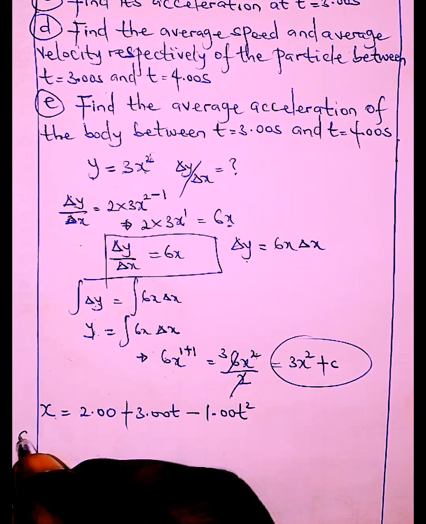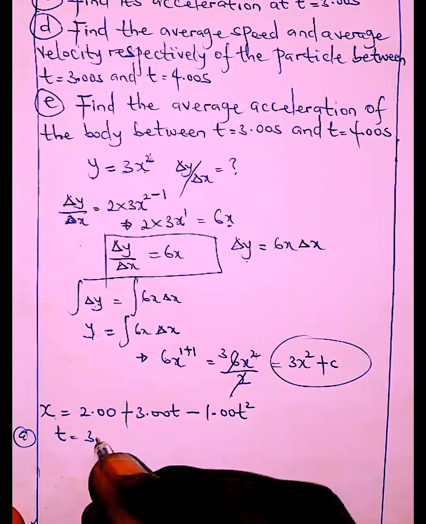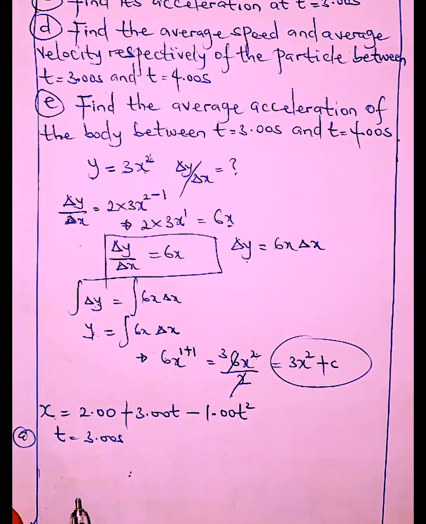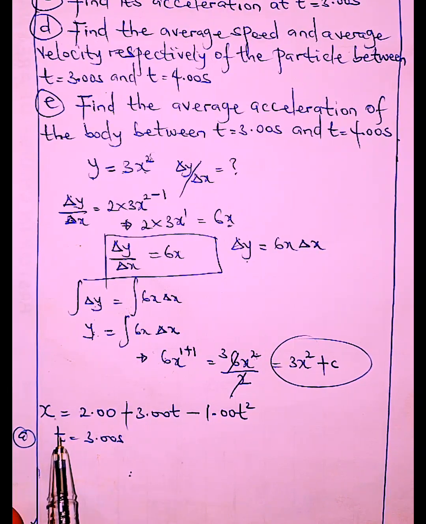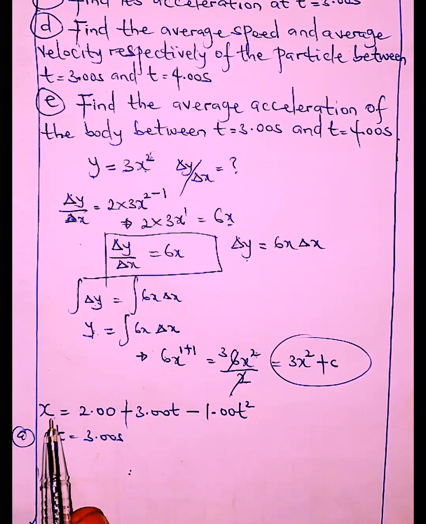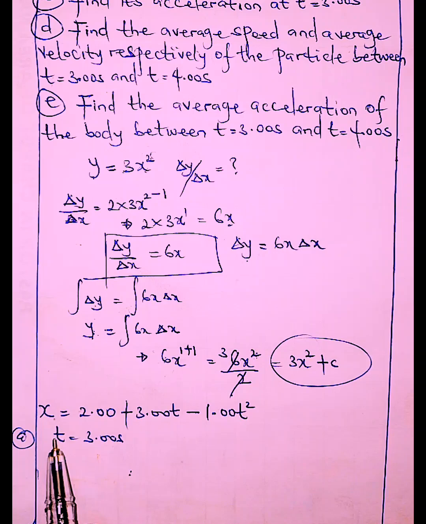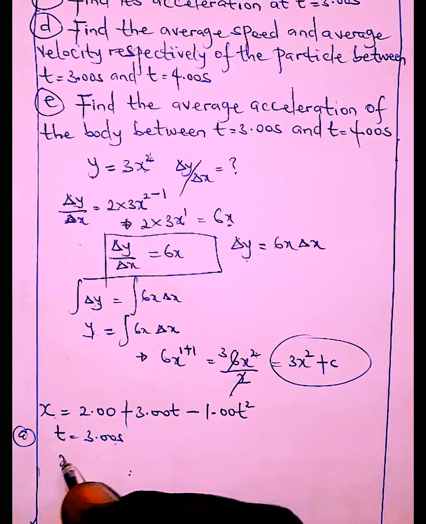The first question there is for us to get the position of the body at time 3 seconds. So how do we get the position of the body at time 3 seconds? Now the position could be displacement and could also be distance, because we are talking about this body moving in a straight line. So the body is not moving from one spot to another, reversing and going back and forth. If it does that, then we're not talking about distance. But since the body moves in a straight line, we're talking about displacement. So time is 3 seconds. What is the position?